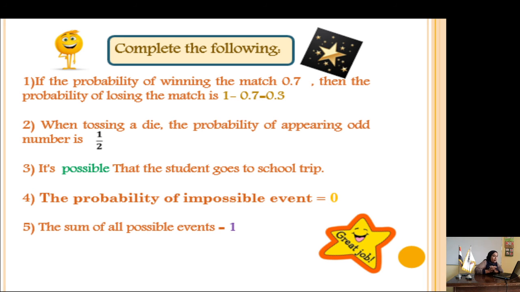The student goes on a school trip. Use possible, certain, or impossible. Going on the school trip, may he go or not? So it's possible. The probability of an impossible event equals 0. The sum of all possible events equals 1.